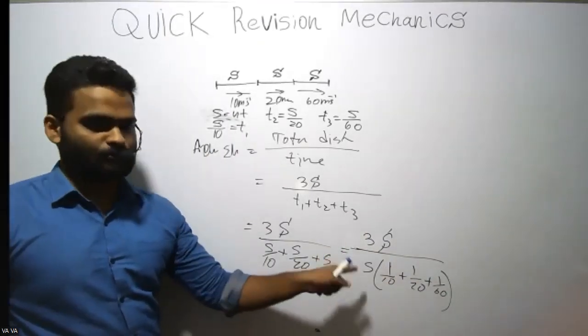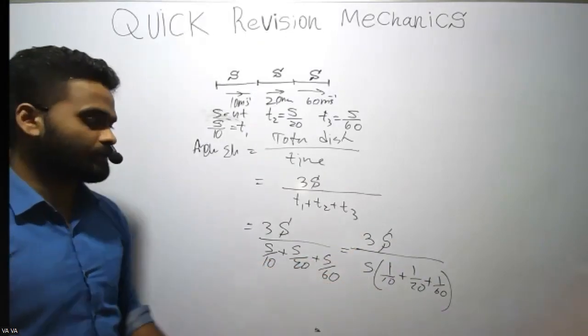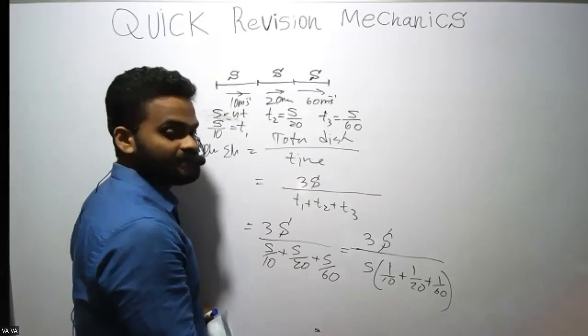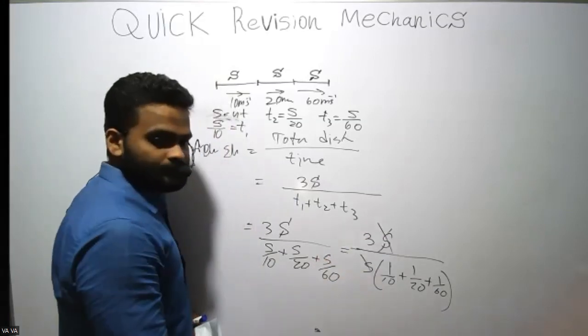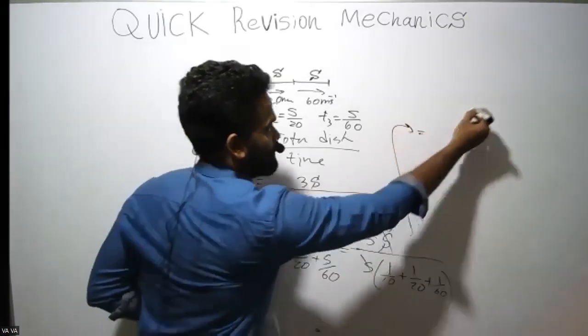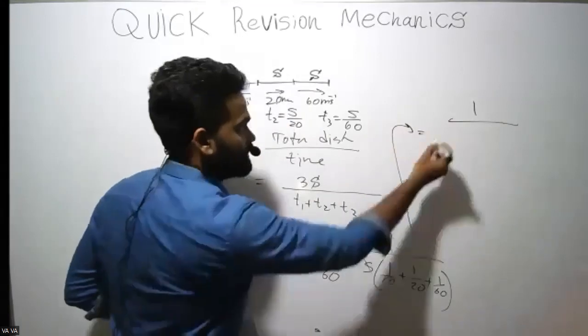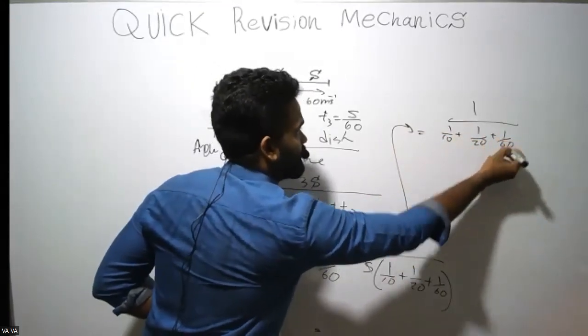I'm explaining these simplifications as well, because I know some of you have problems with them. So this s cancels off. Then you get 1 divided by 1 over 10 plus 1 over 20 plus 1 over 60.